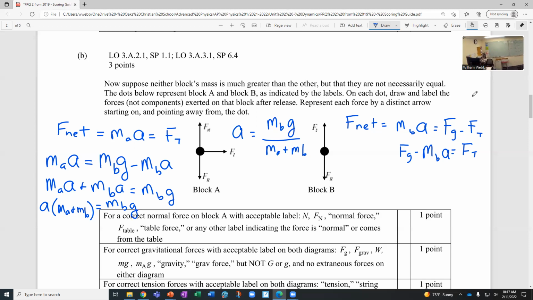Any questions on the math there? Or conceptually?